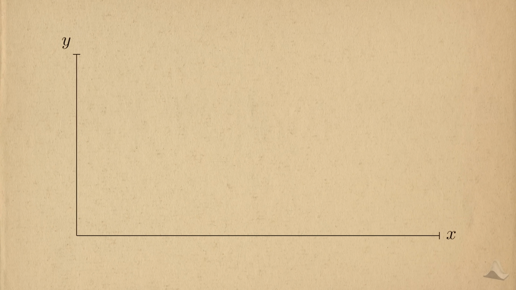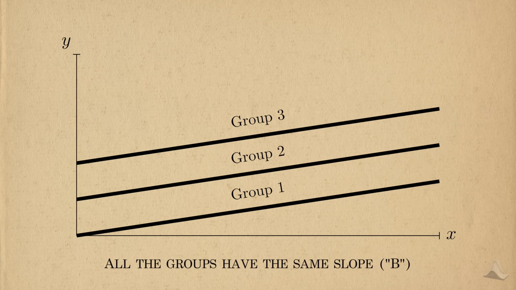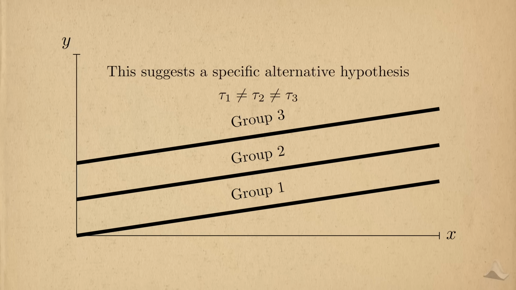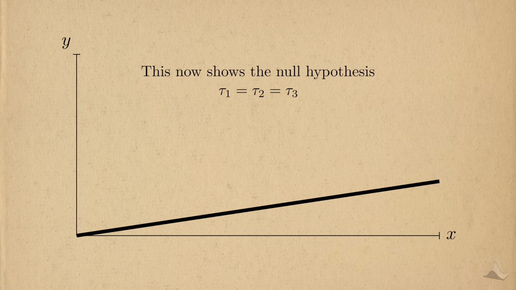I don't really like this way of visualizing linear regression, but it keys me into what the model is saying. All the groups here experience the same change in the outcome for a change in the covariate. That's reflected in the B term. In this plot, the group means are different when x equals 0, but the article specifically says that it tests whether or not these are the same. So under the null hypothesis, the plot should look like this, while the original form represents an alternative where they're all different.